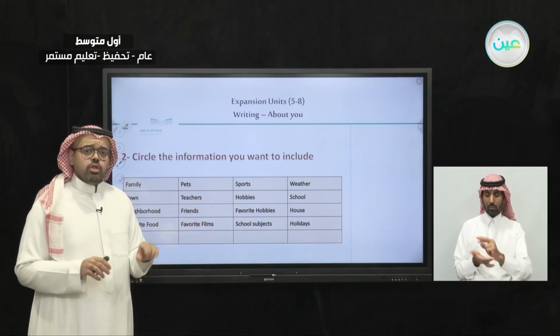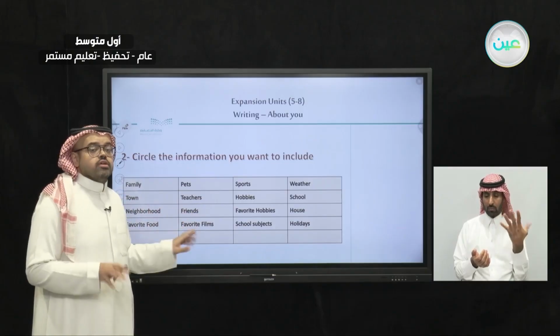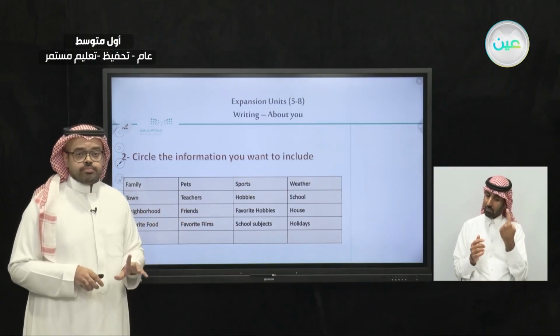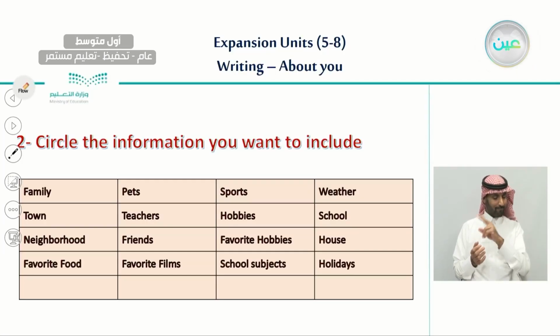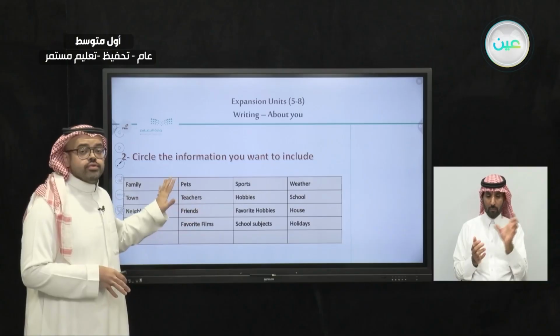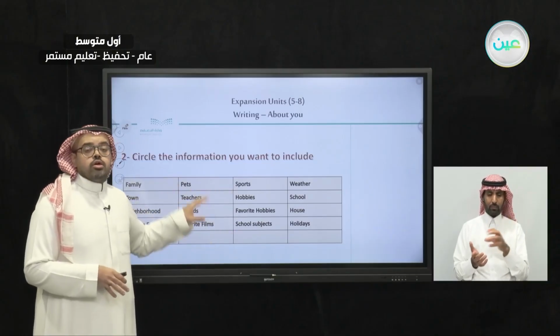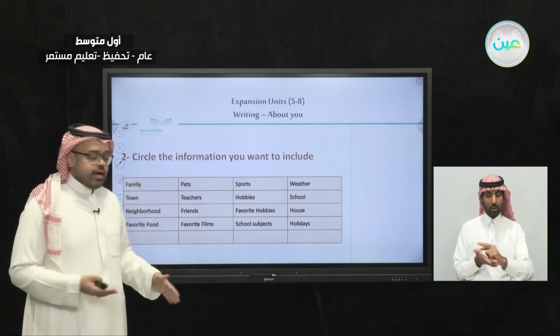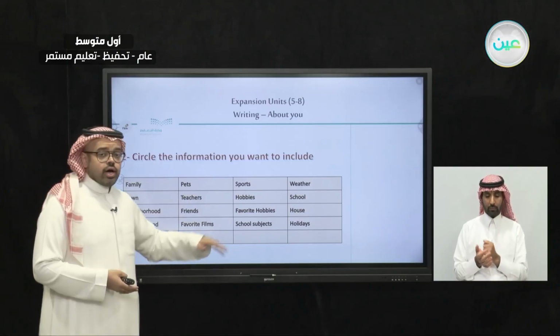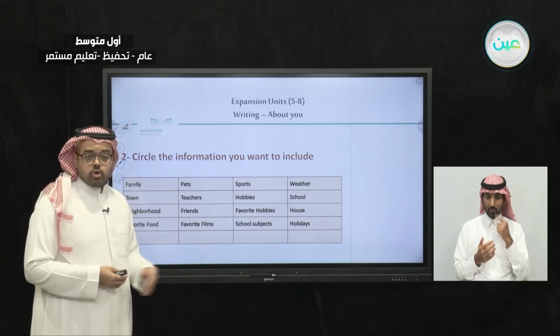And remember, only 4 or 5 of these is enough for one email. So obviously we cannot choose all of them because the text will be longer and will not be a proper email. We can choose only 4 or 5 pieces of information from this list to write one email. And also you can write more ideas. You can write more ideas in here.